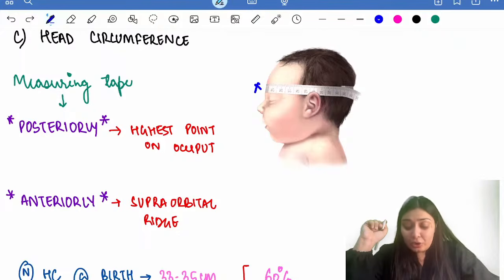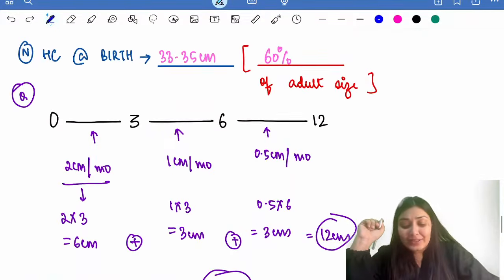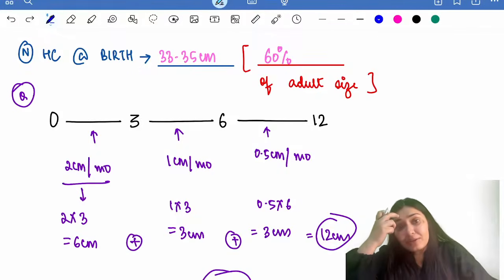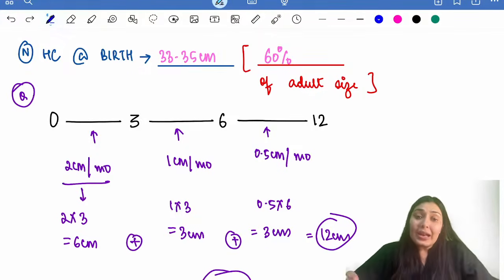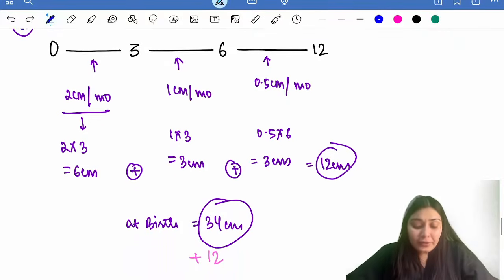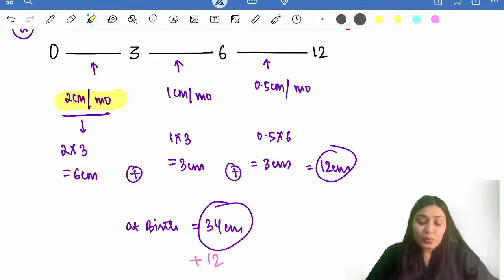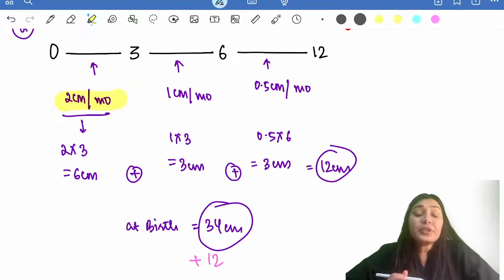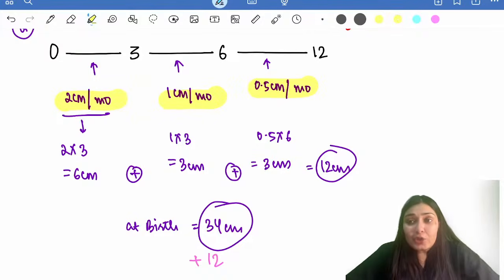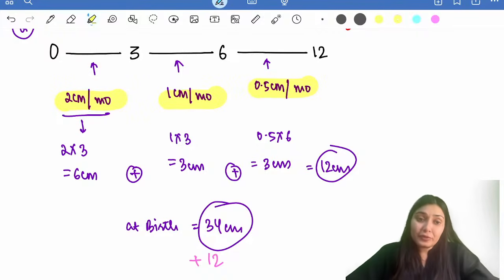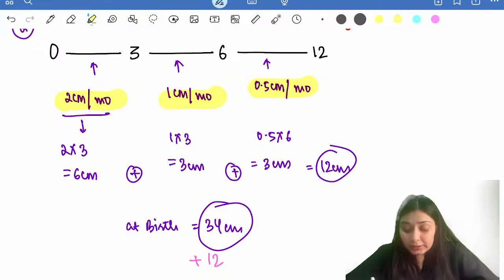Normally, we know the average head circumference at birth is 33 to 35 centimeter, which is 60% of the adult size. And how does it grow thereafter in the first year of life? In the first 3 months, the rate of growth is 2 centimeter per month. After that, 3 to 6 months, it's 1 centimeter per month. After that, it is 0.5 centimeter per month. Right? So very easy.